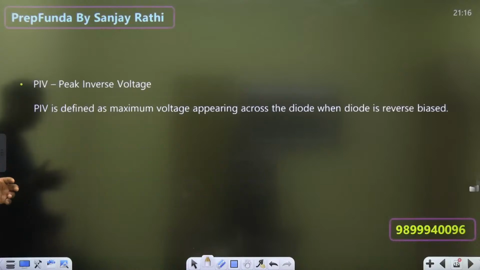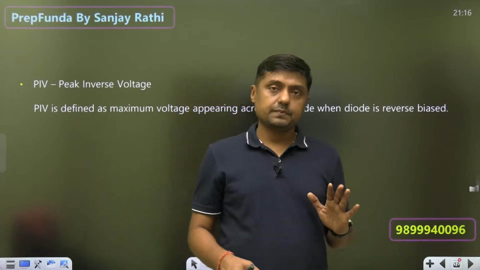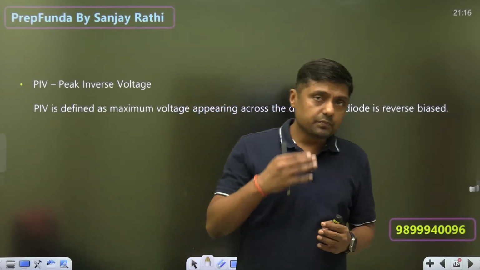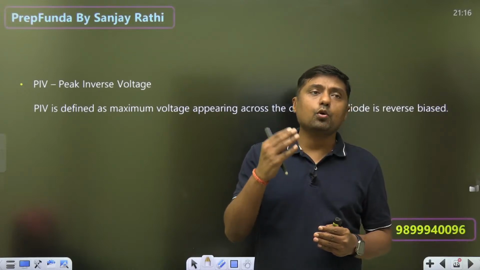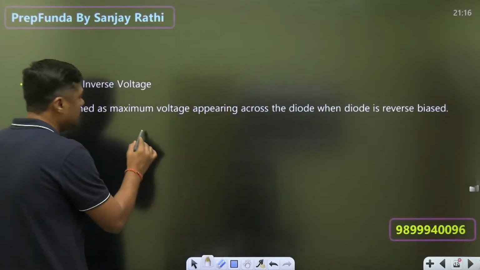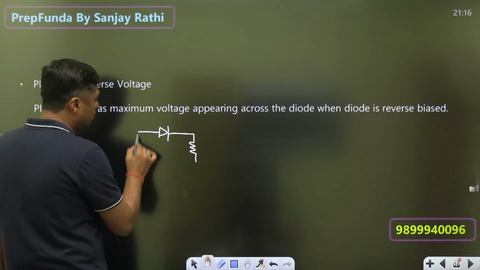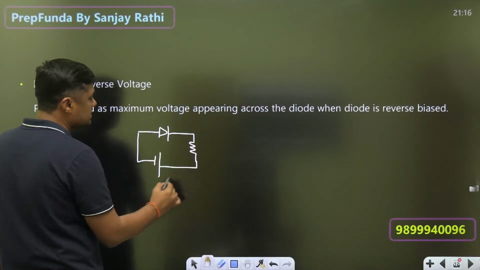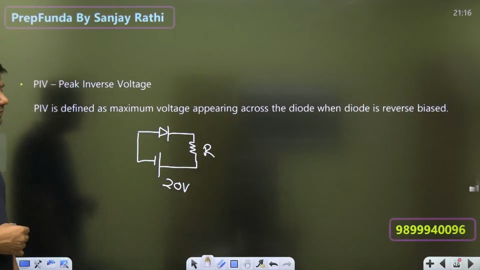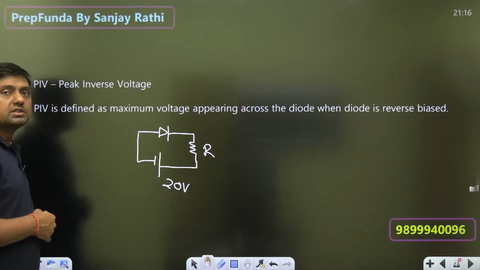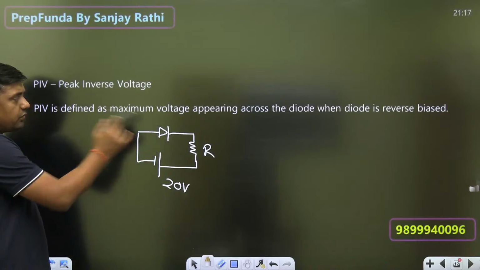Okay, now comes PIV. What do you mean by the peak inverse voltage? Peak inverse voltage means the maximum voltage appearing across the diode when the diode is reverse biased. Everyone tell me, in this question, what is the maximum voltage across the diode when the diode is reverse biased? This is the 20 volt, this is our ideal diode. What is the PIV for this diode? What is the peak voltage appearing across the diode when it is reverse biased?